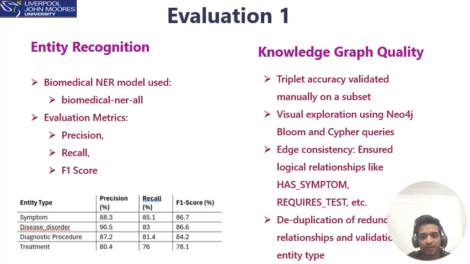This step is basically performed for the entity recognition step. We also checked the knowledge graph quality. Using Cypher queries and the Neo4j browser, we graphed through the important medical data and manually checked whether the relationships and entities are correct after the entity extraction and knowledge graph construction.